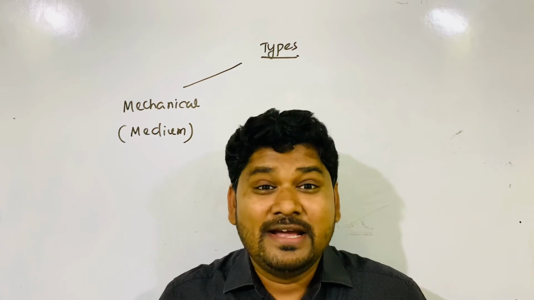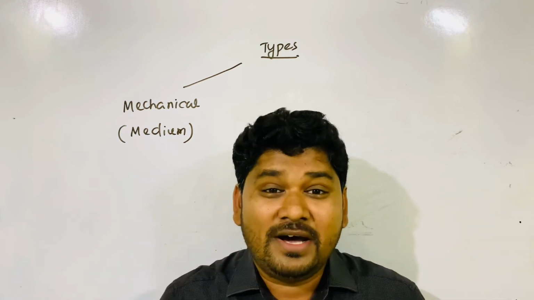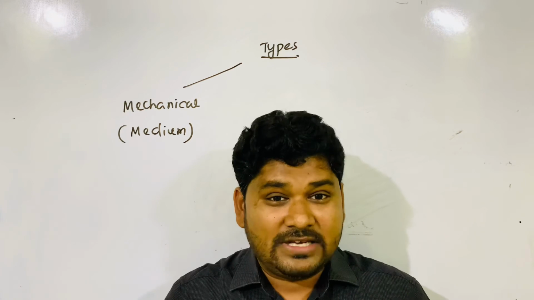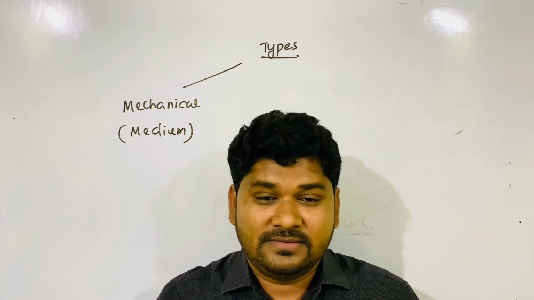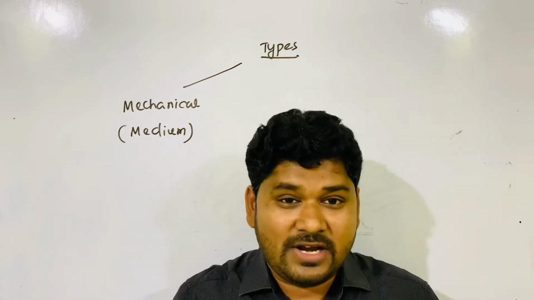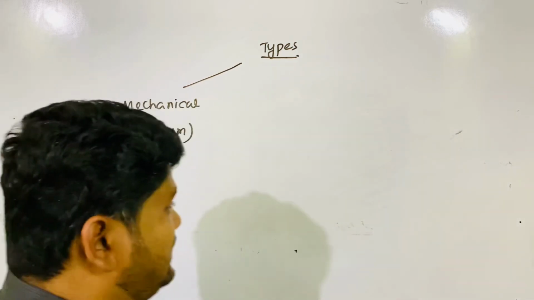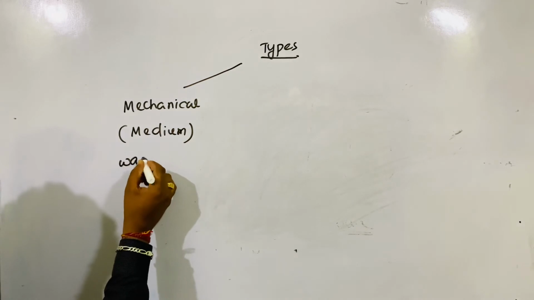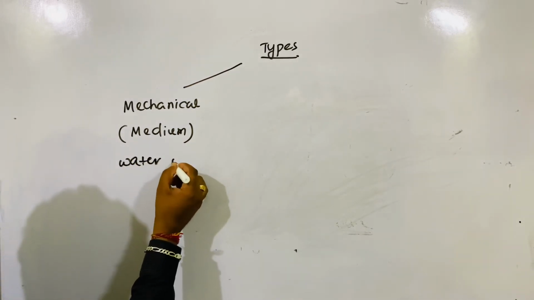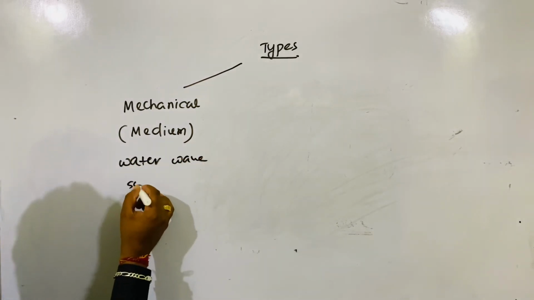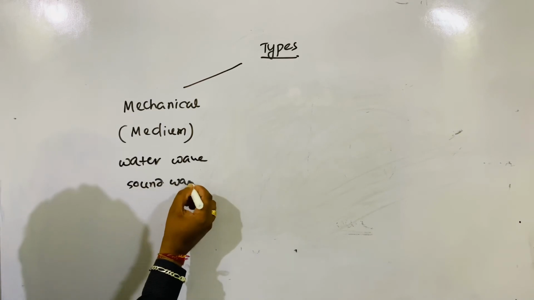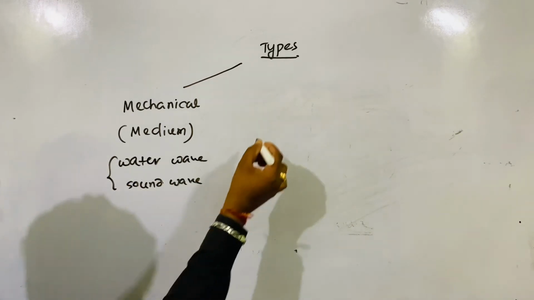Because sound needs a medium for propagation. Astronauts cannot talk like us in space because there is no medium. So sound wave is also a mechanical wave. This is the water wave, this is the sound wave. So these are the mechanical waves.